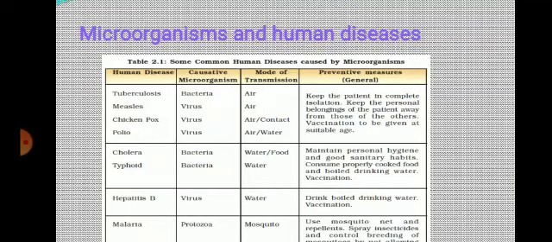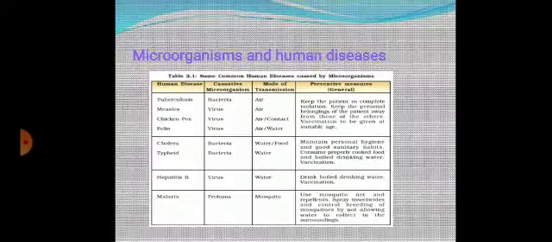So the only thing we have to do is keep the patient in complete isolation, put his belongings away from the others, give vaccination, maintain personal hygiene and good sanitary habits, consume cooked food, boil drinking water, use mosquito nets, repellents, spray insecticides, control breeding of mosquitoes around us, and look for a healthy environment.